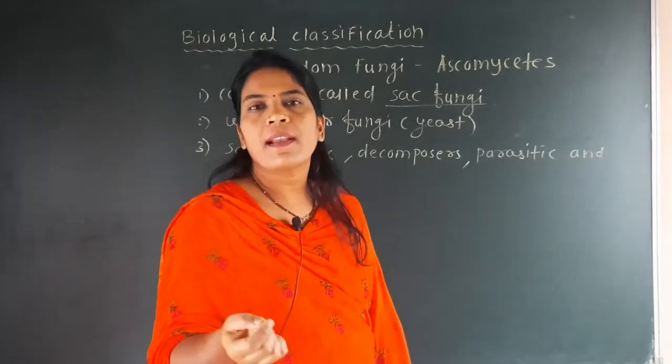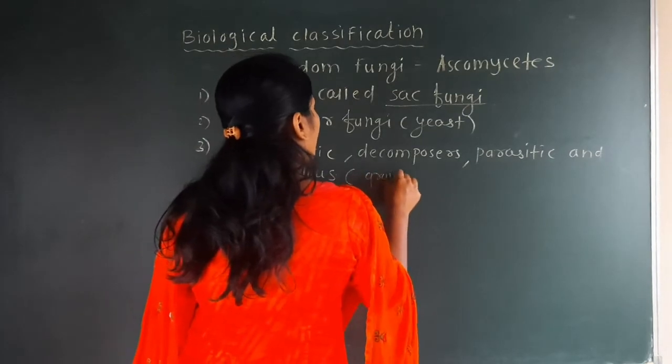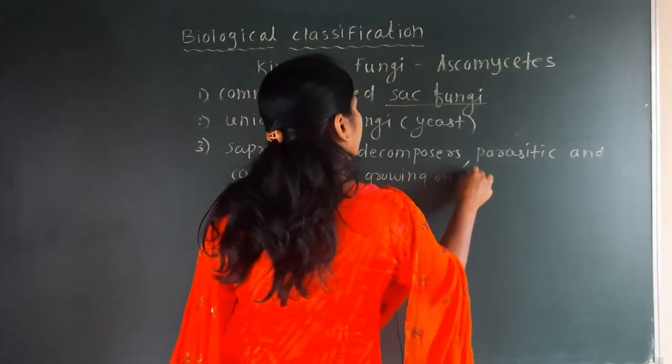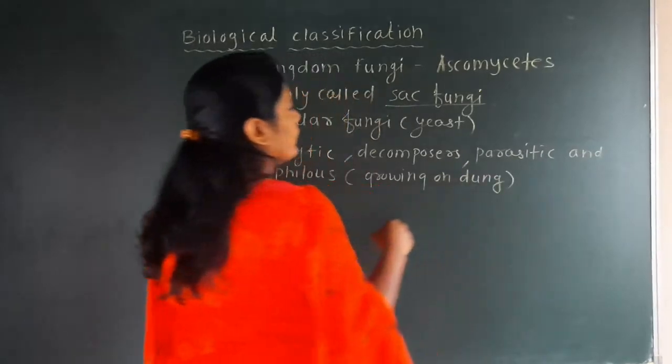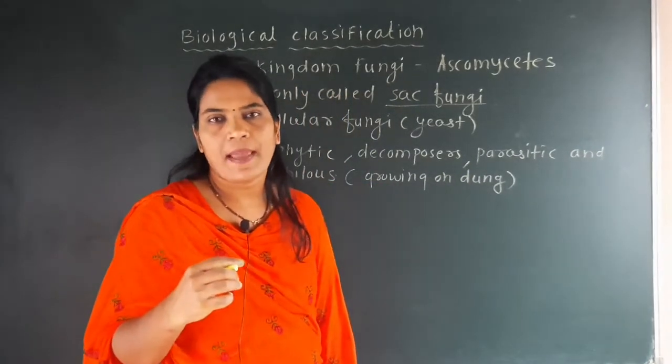What is meant by coprophilous? It means this fungus grows on dung, cow dung, and that is called a coprophilous fungus.